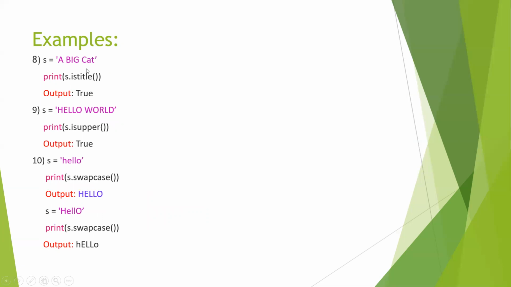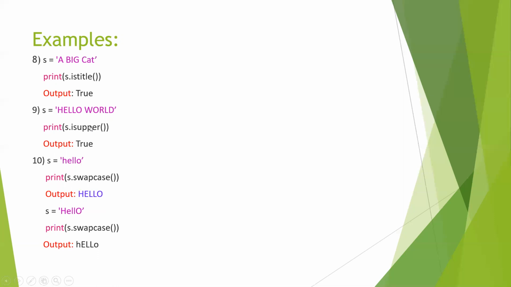Here, S is a big string, taken as "Big Cat". Print S dot istitle. Because in the string every word starts with a capital letter, it indicates that it is a title, meaning the title should start with a capital letter, so it will be true. S equals "HELLO WORLD", which is written in bold letters.